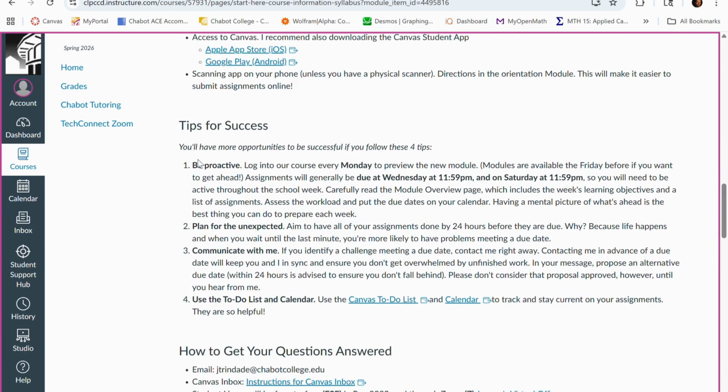Basic tips for success. Just make sure that you're proactive, log in every Monday, and make sure you know what to do that week. Sometimes we have things due on Wednesday, like I'll have a discussion submission due on Wednesday and then a reply due on Saturday. So just make sure that you have an eye on those due dates. I recommend using the calendar that's integrated into Canvas. That's really nice, just because it shows you when everything is due, makes it easy to stay on top of due dates, and not get too confused or overwhelmed.